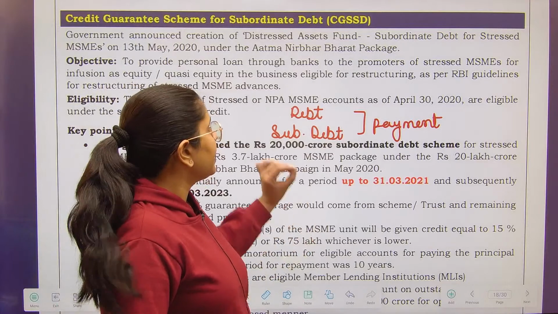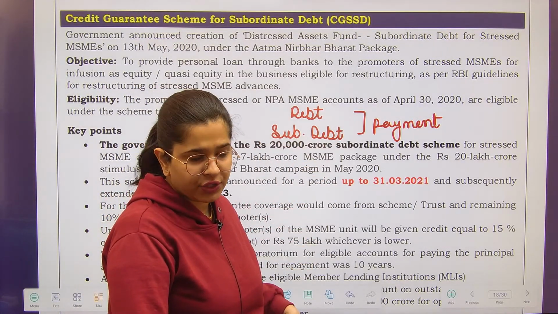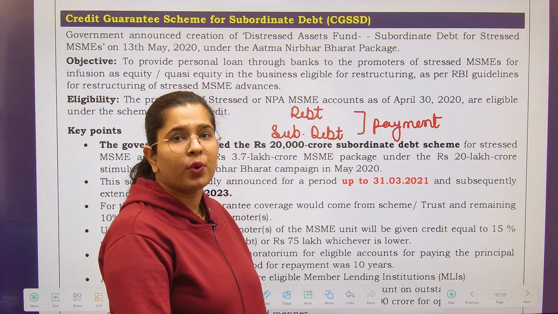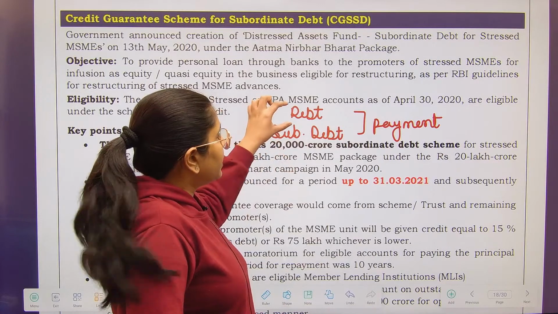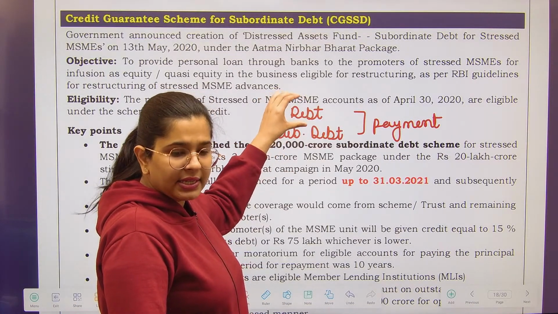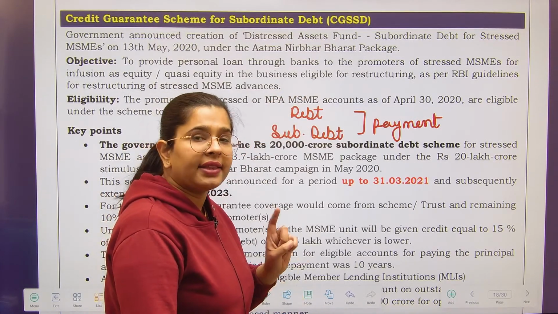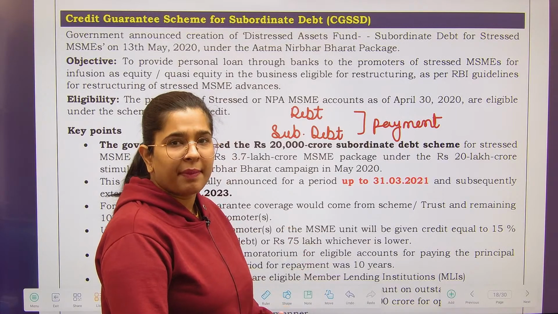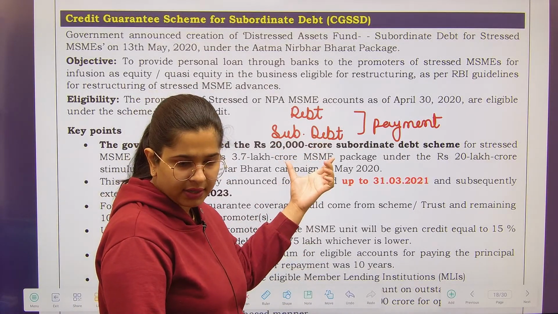Subordinate debt means that in case of liquidation, or whenever the enterprise is going to be shut, at that moment all other debts are going to have a priority in payment. That means the enterprise will make the payment for these debts first, and then if any funds remain, that will go for the payment of the subordinated debts.